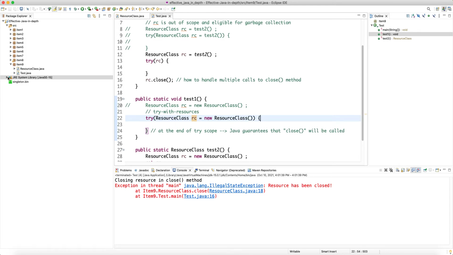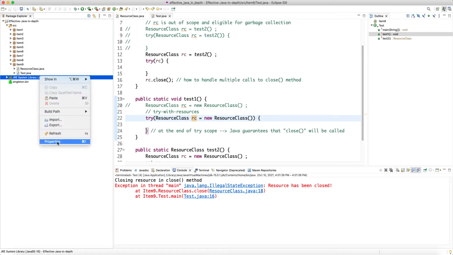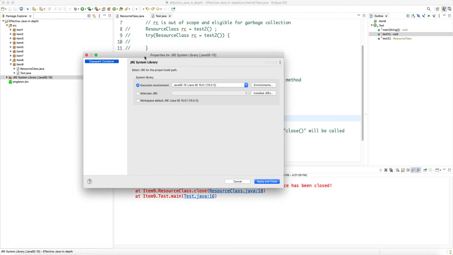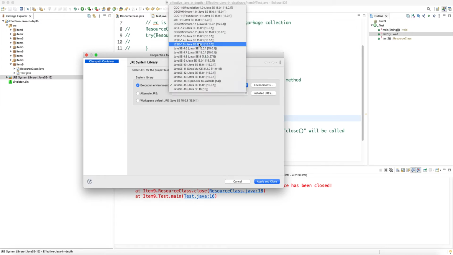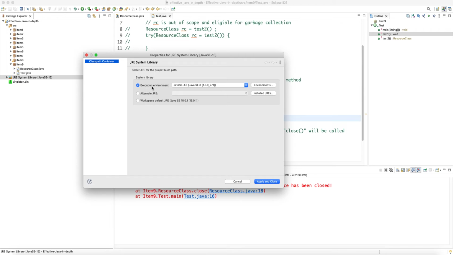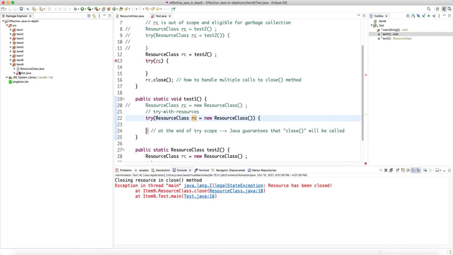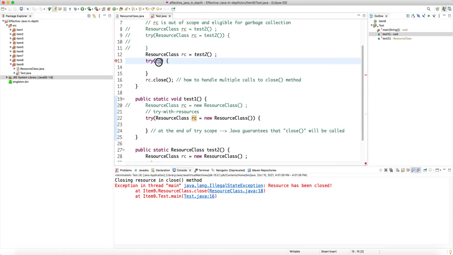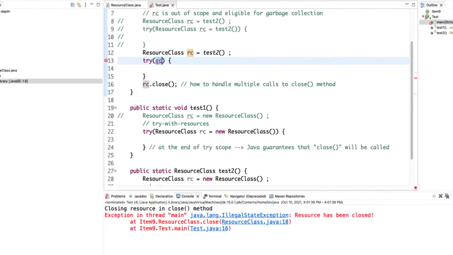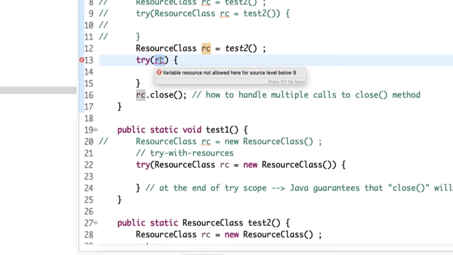So I have JDK 8 installed, so I can change the compatibility level, let's try to change the runtime. And now as soon as I change the runtime to Java 8, this gives me a compilation error and says that variable resource not allowed here for source level below 9.